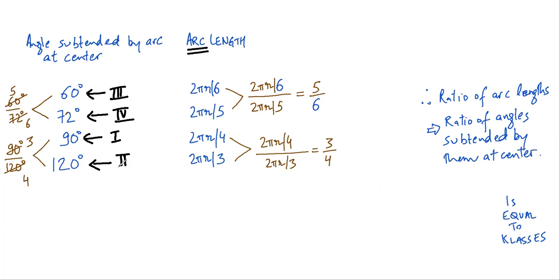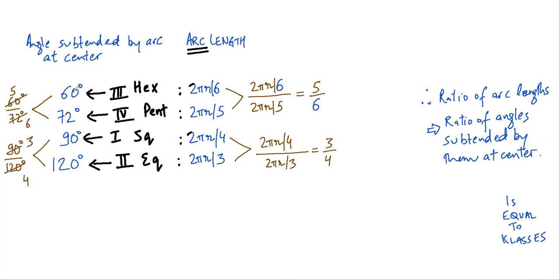Now I hope you are noticing that the lengths of the arcs are 2 pi r by 6, 2 pi r by 5, 2 pi r by 4, 2 pi r by 3. This is the square, this is the equilateral triangle, the 60 degree was the hexagon, the 72 degree was the pentagon. The length of the arc was 2 pi r by 6, 2 pi r by 5, 2 pi r by 4, 2 pi r by 3.